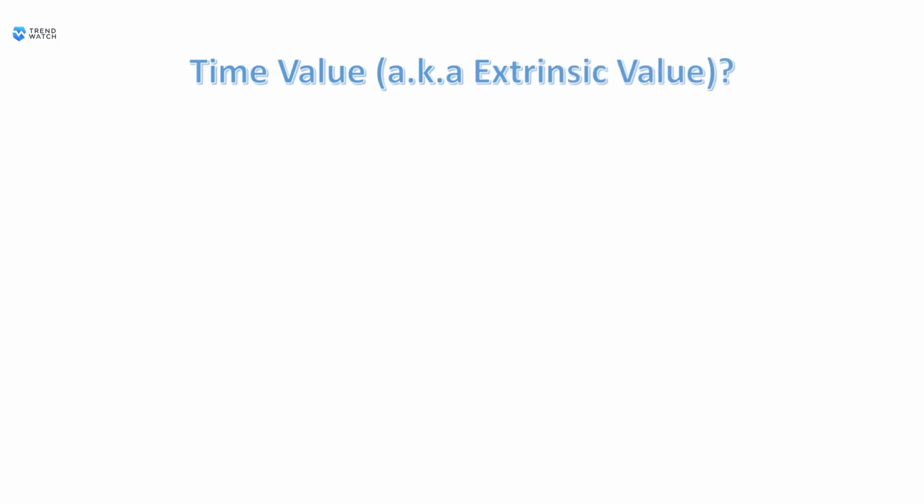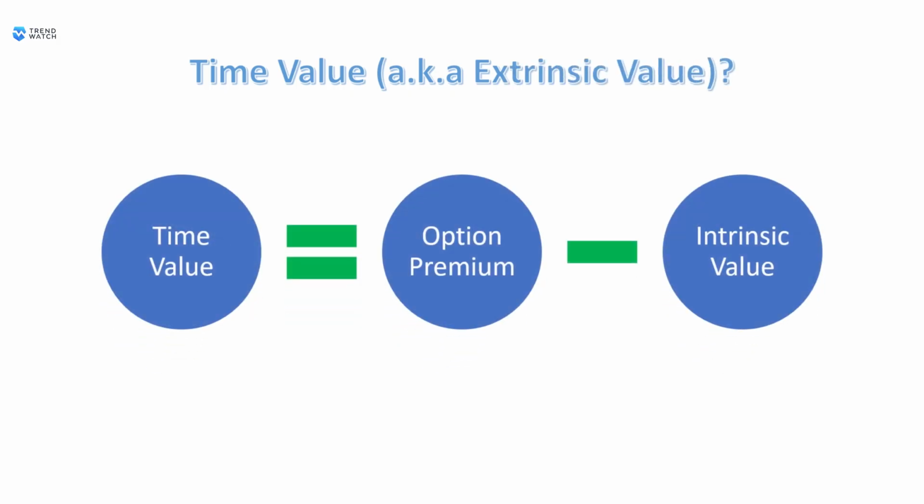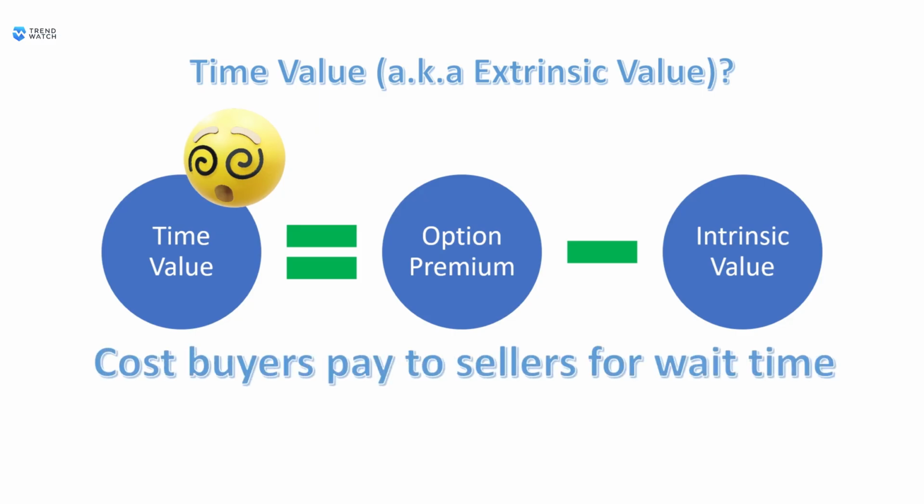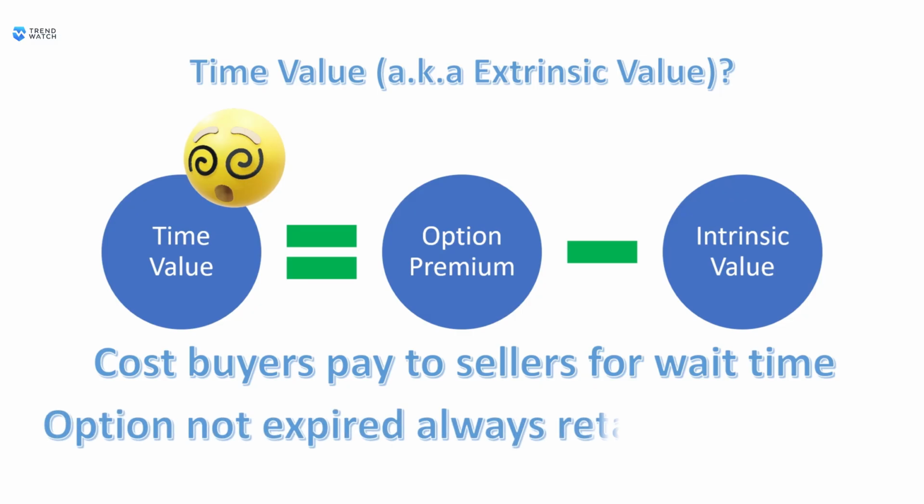Time value is defined as the difference between the option premium and its intrinsic value. This formula alone does not clearly convey the characteristics of time value. However, we can understand that time value represents the cost the buyer pays to compensate the seller for the time they must wait until expiration. Time value exists because there is always a possibility that the buyer can profit from the option before it expires. Any option contract that has not yet expired will always retain time value.